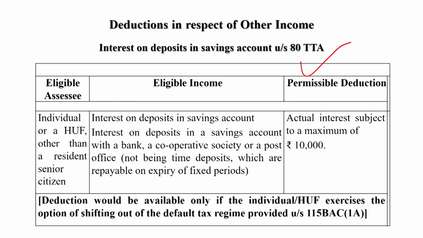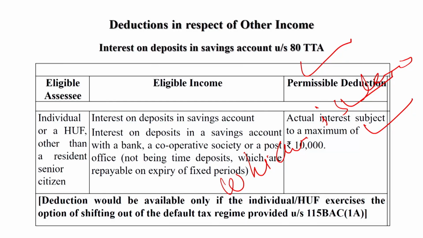80TTA. 80TTA allows the amount of interest received by the assessee or rupees 10,000, whichever is less, as a deduction.